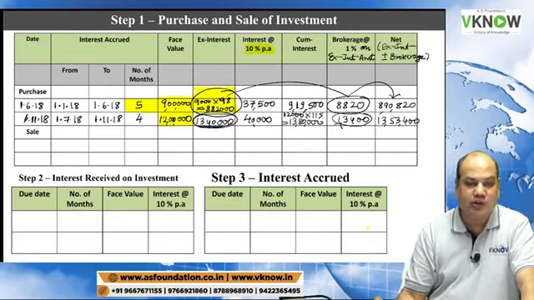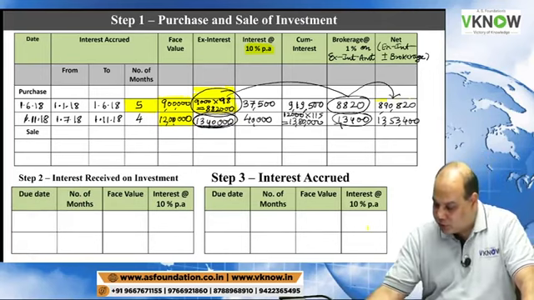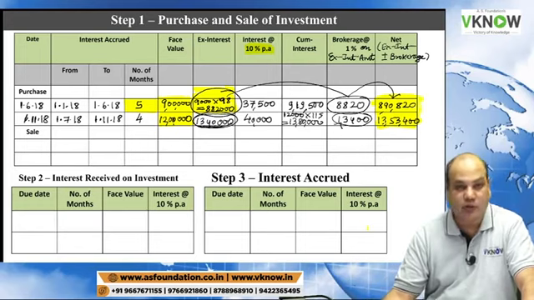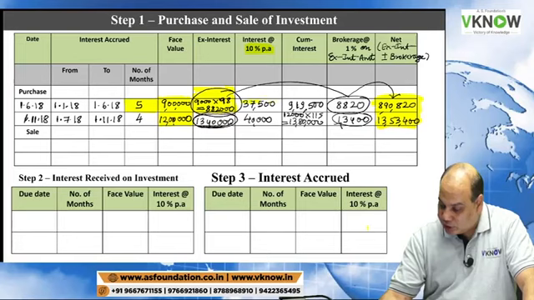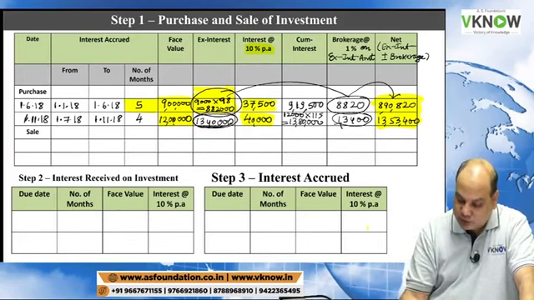These are the two purchase entries. When you record the investment, you will record this amount. Please remember, we will record after adding brokerage. AS 13 says brokerage will be part of the cost of investment. And while recording interest, you will record this interest figure. Okay. So I will ask you, you will give me this figure.